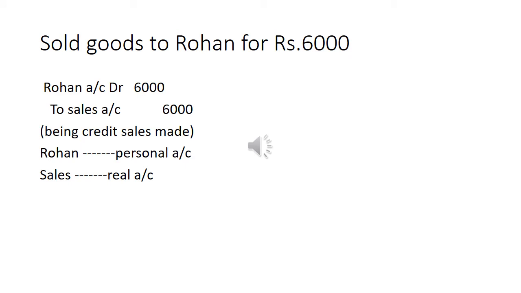Sold goods to Rohan for rupees 6,000. It is considered as credit sales. Rohan account debit to sales account.